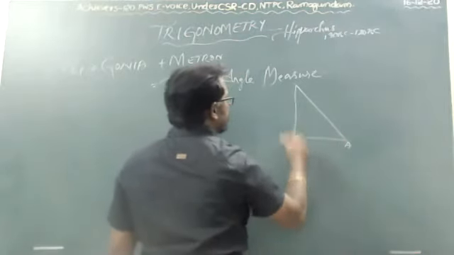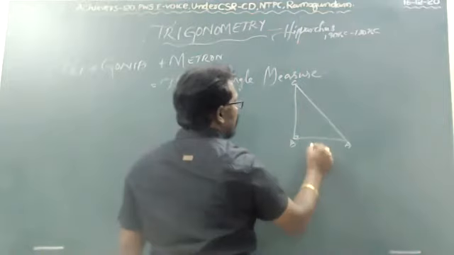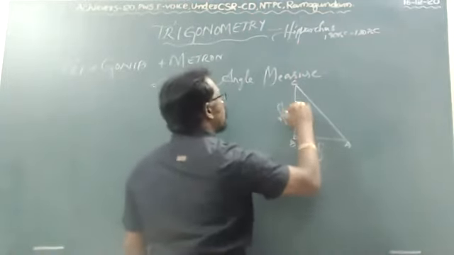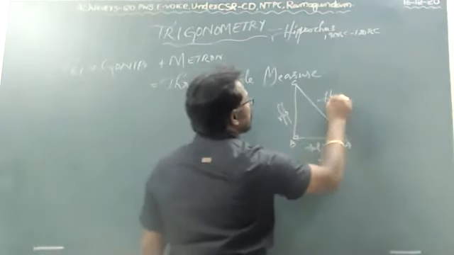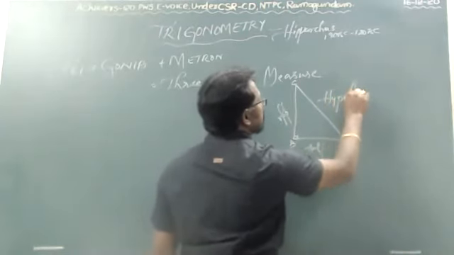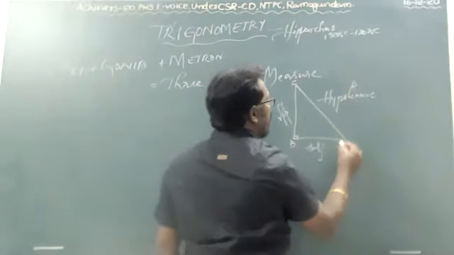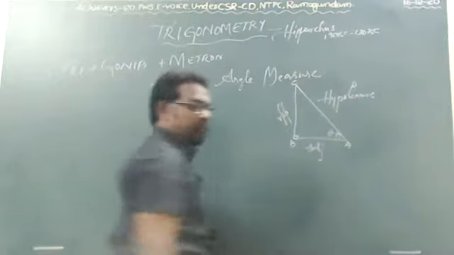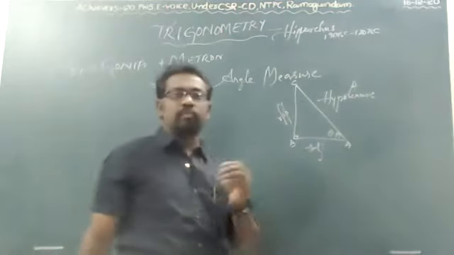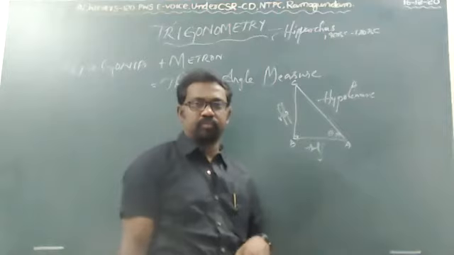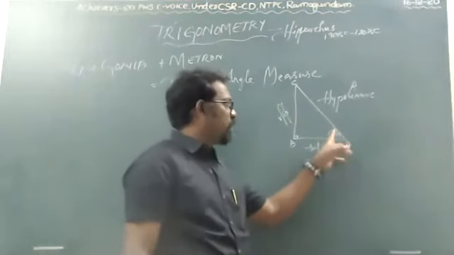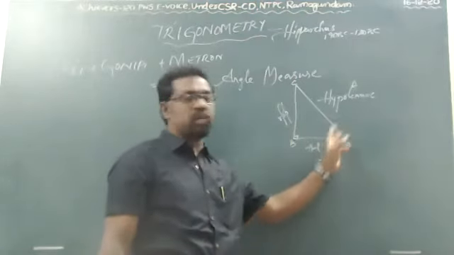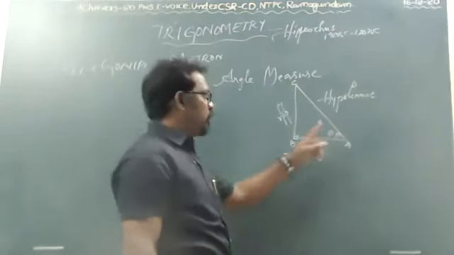Let us take this: this is the adjacent side, this is the opposite side, and this is the hypotenuse. Let us take this angle B as theta. Theta is nothing but the measure of the angle. Let us indicate it as the angle of elevation towards the top side, angle of elevation, theta.